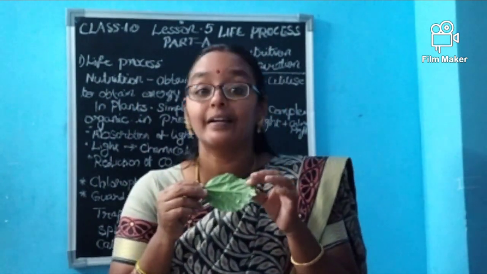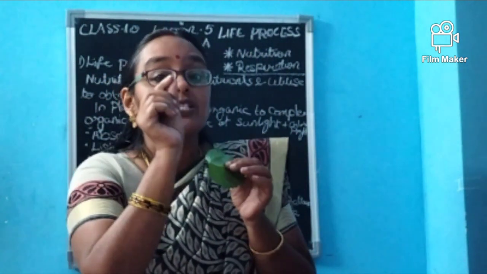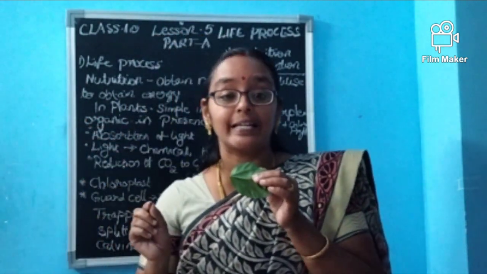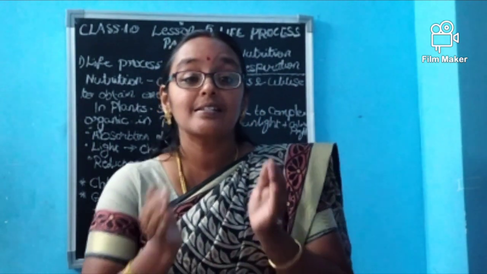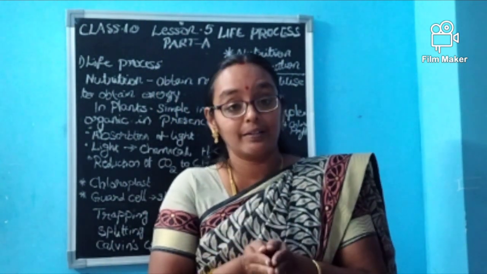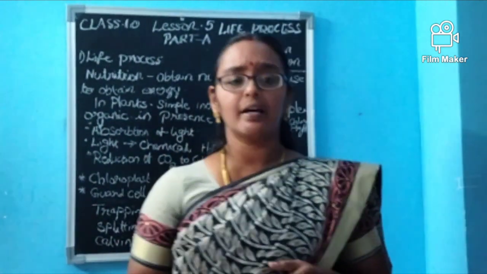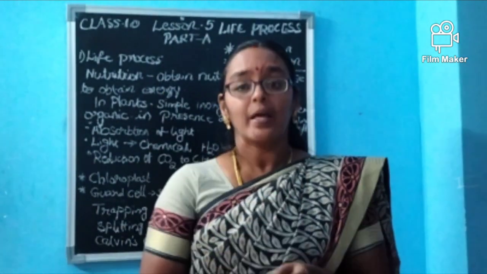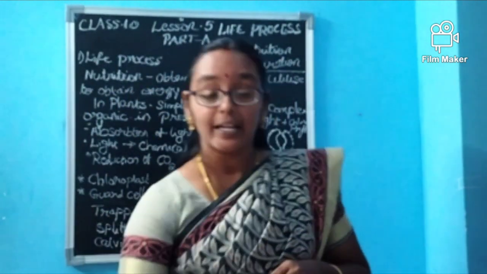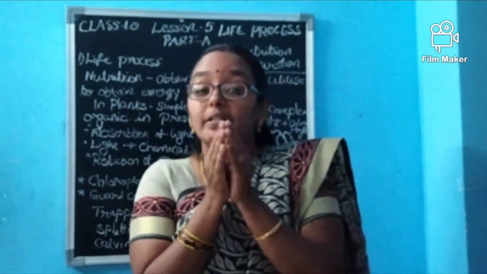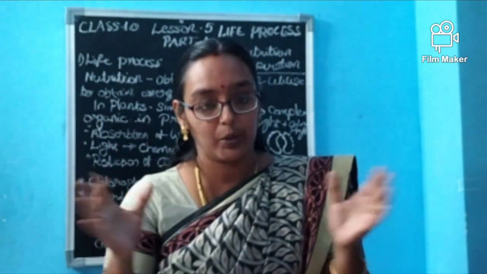Okay. But what will be there in the lower epidermis? The lower epidermis doesn't contain this much, but it contains small tiny pores, which we call stomata, and the stomata are guarded by guard cells. We have already seen that. The guard cell has a bean shape, and it is able to control the entrance and exit of carbon dioxide or any gas.